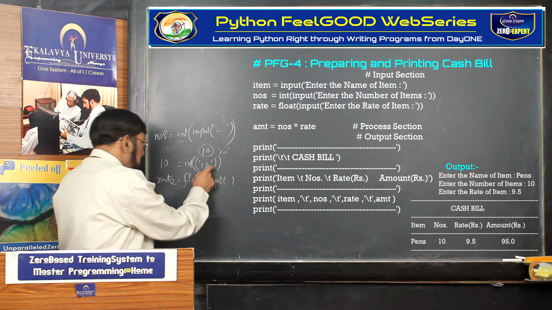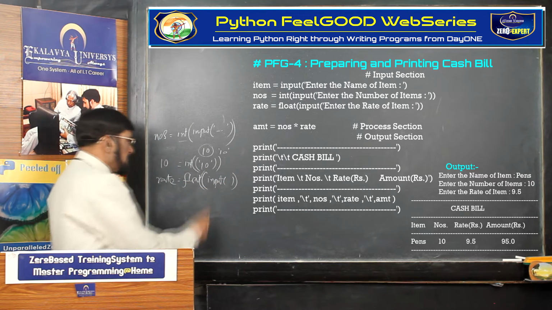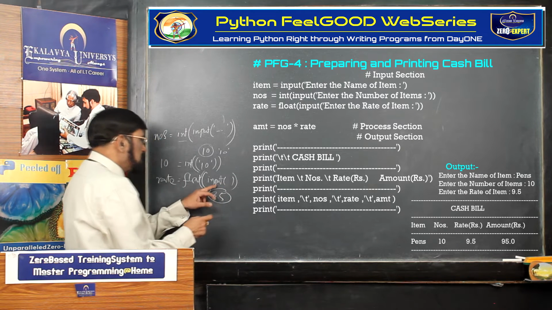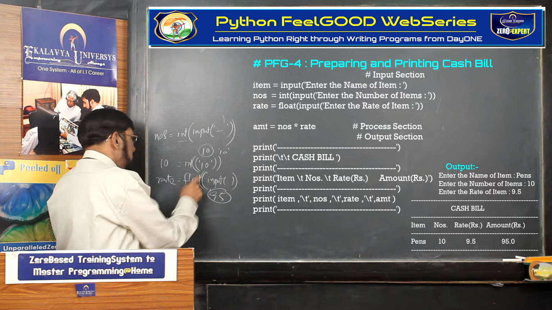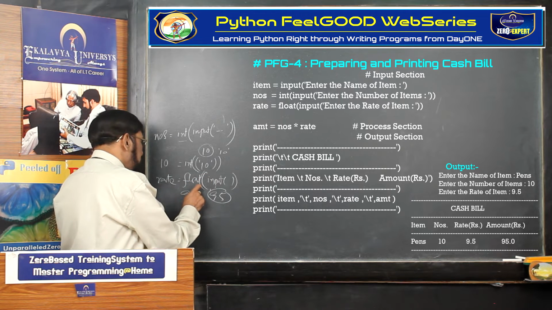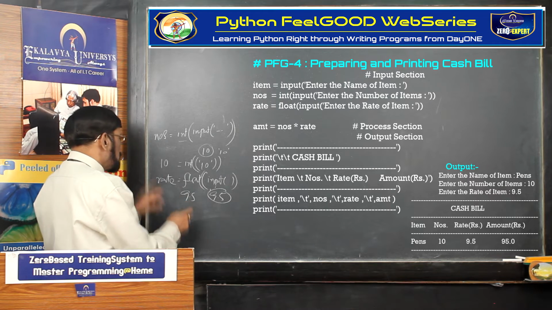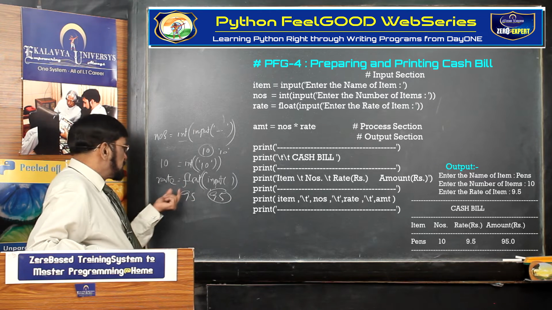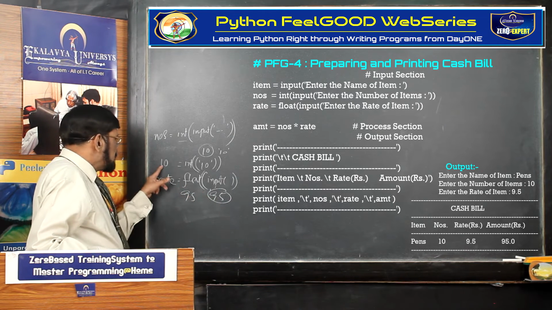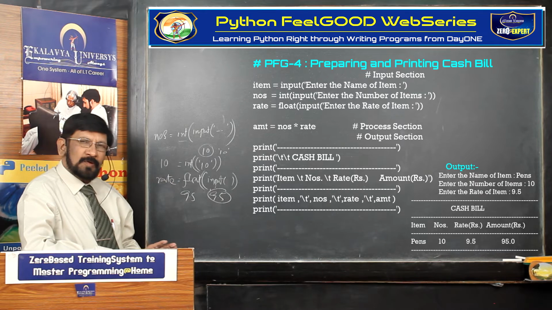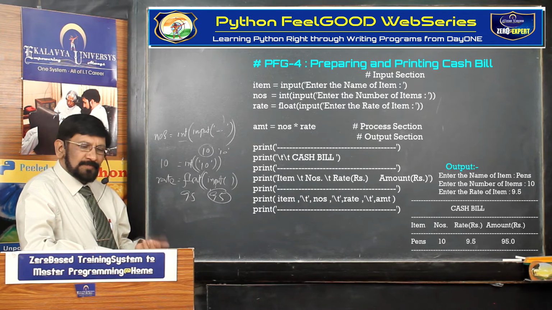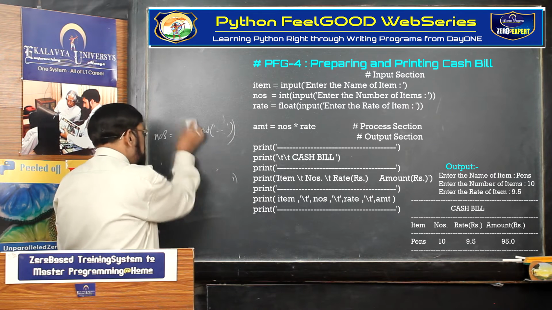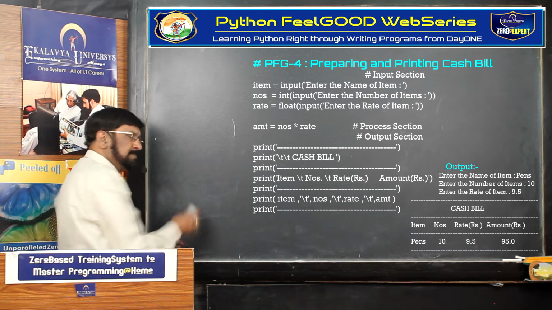Then what happened? Actually, how much are you entering? 9.5. So the input function reads it like this, then this thing opens its layer. So this is the original float. When you are calculating, amount is equal to numbers into rate. Then this is the original int, this is the original float, like in mathematics. So then you can calculate. This is a totally new point. Everywhere you are supposed to use it. That's why beware of it.